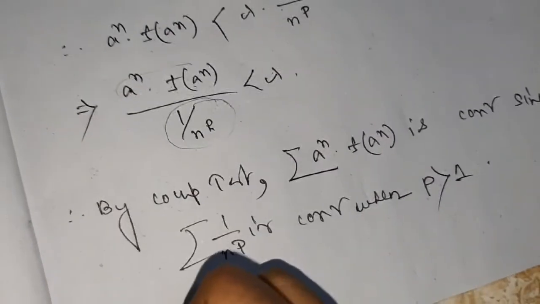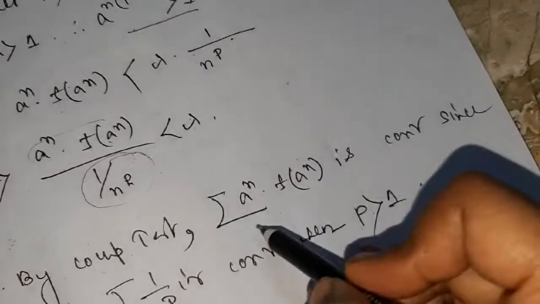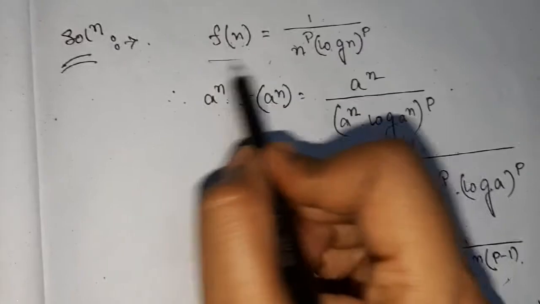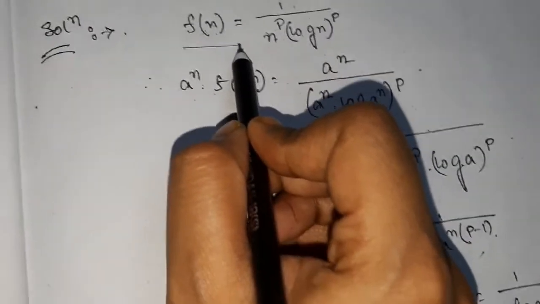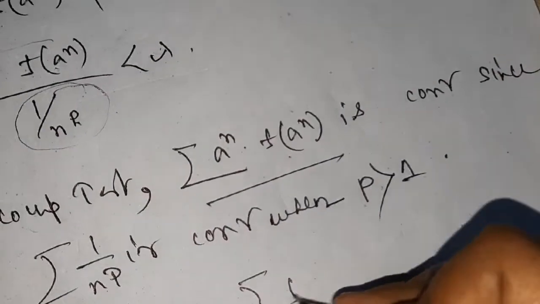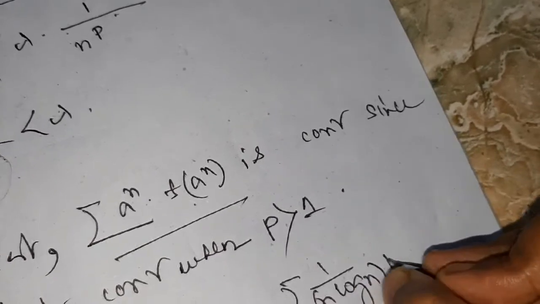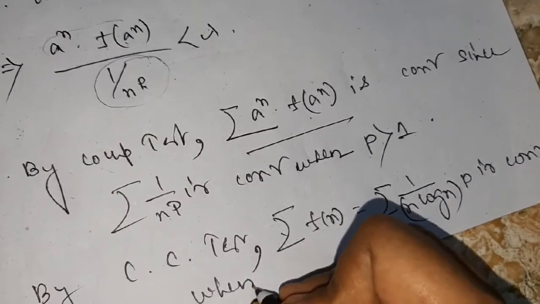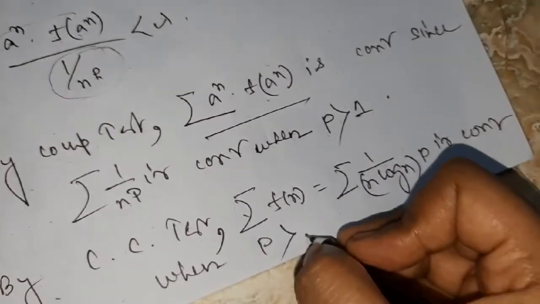And by Cauchy's condensation test, this series and this series converge and diverge together. So definitely, as it is convergent, therefore this is automatically convergent. So therefore summation fn equal to summation 1 by n log n whole to the power p is convergent when p is greater than 1.